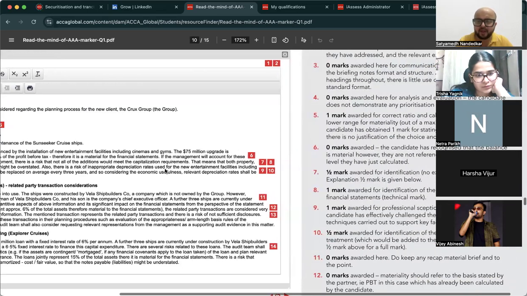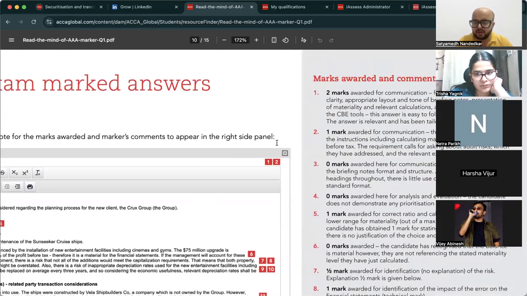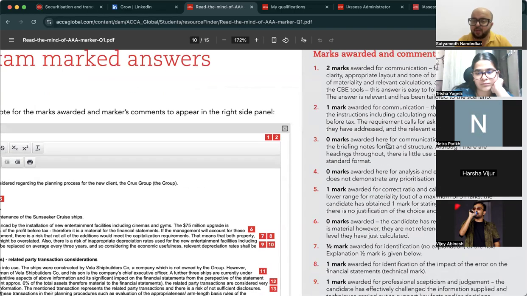अब see how the marks were lost. 2 marks for communication. Candidate has followed the instructions by basing materiality on PBT. 0 marks awarded for communication, no use of briefing notes format or structure, although there are headings throughout.